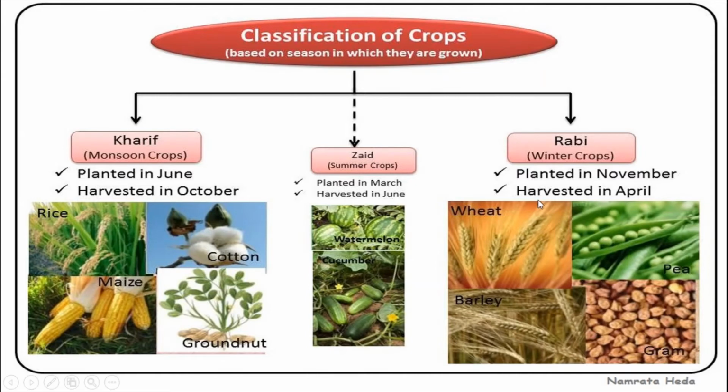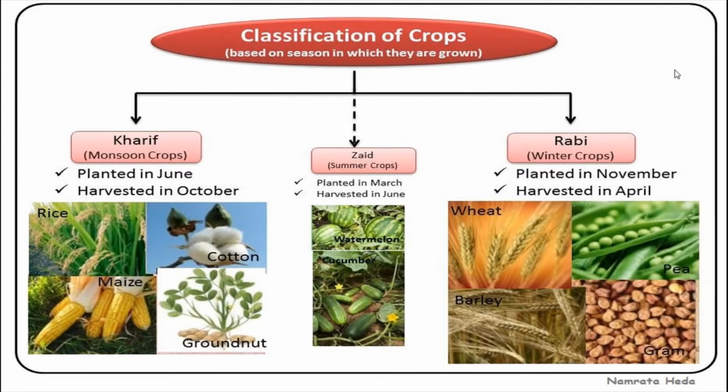Kharif crops are planted in June and harvested in October. Some examples: rice, paddy, maize, cotton, groundnut, jowar and bajra. These are also very important Kharif crops.